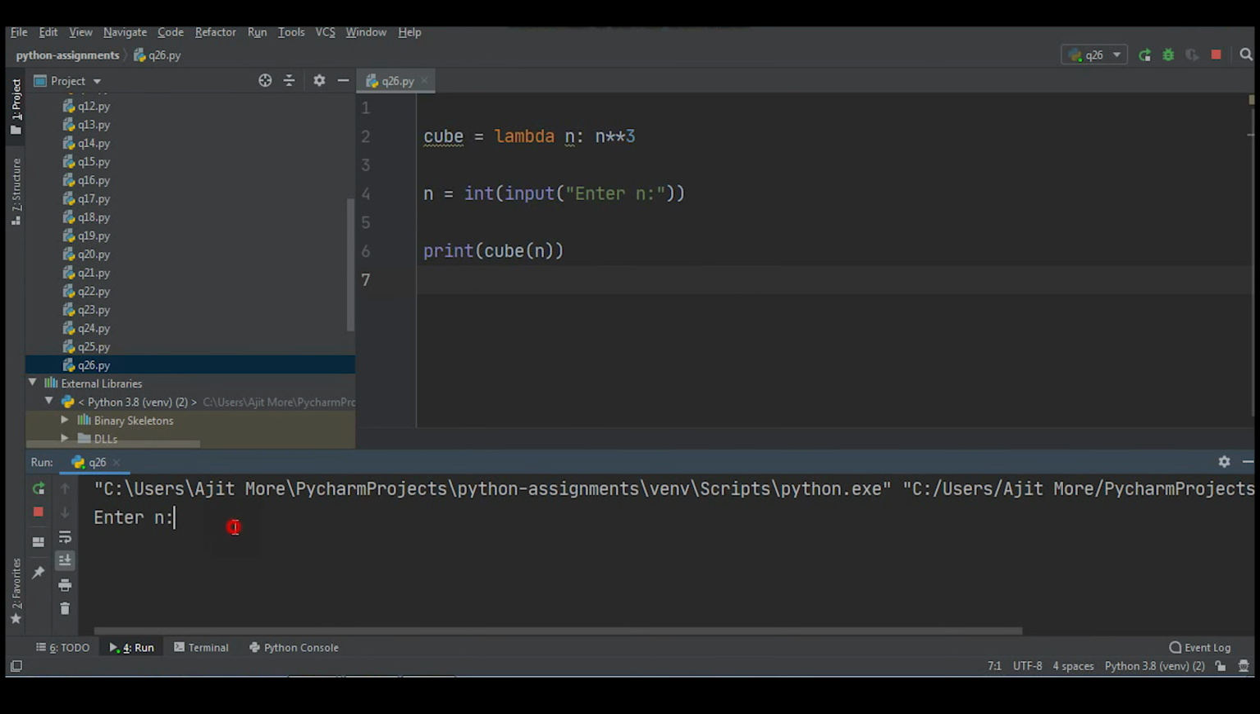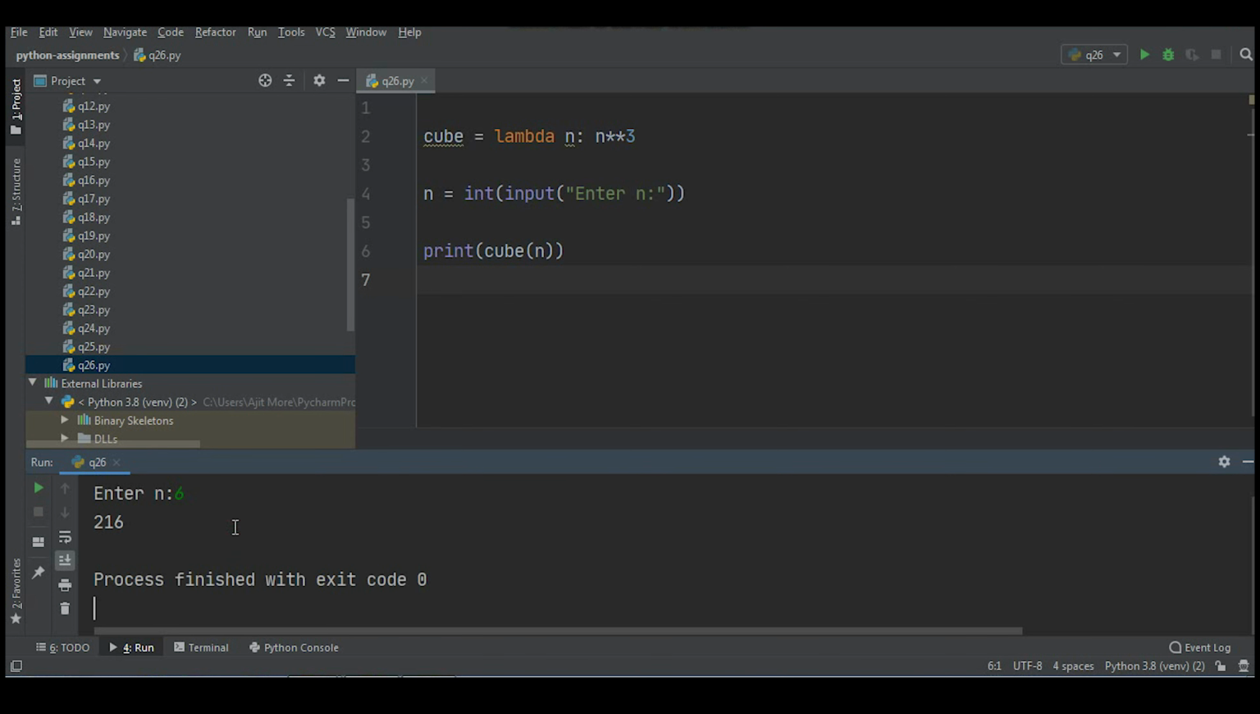Suppose I pass 6. It is returning 216. Is it clear to you? I guess it's clear to you. Let's continue with one more question on lambda functions.